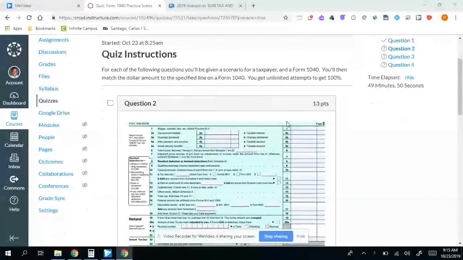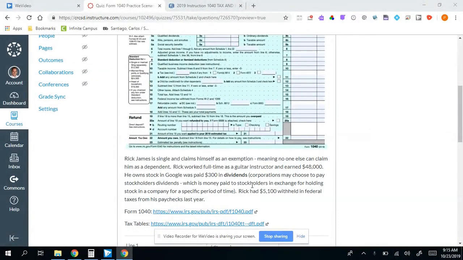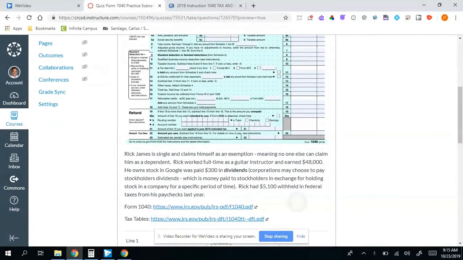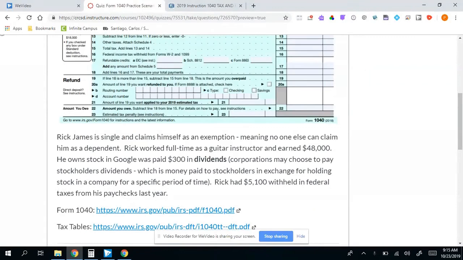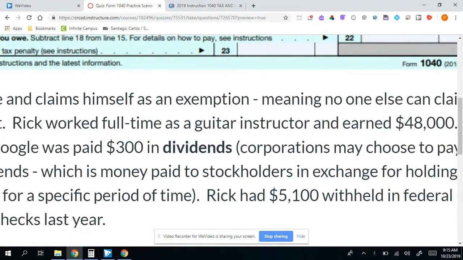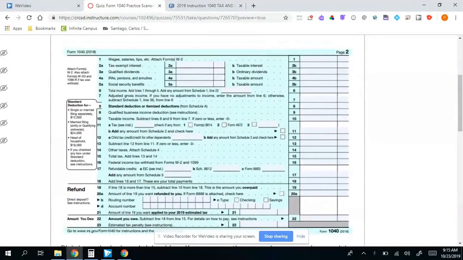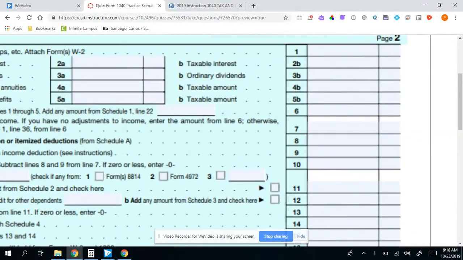As we look at some of the other scenarios, you can see in the second scenario for Rick James, some additional information I put in here is that Rick owns stock in Google, and so he was paid $300 in dividends, right? Google paid him a dollar amount to kind of persuade him to hold on to their stock and then reinvest that back into the company. And so dividends goes right there on line 3B.